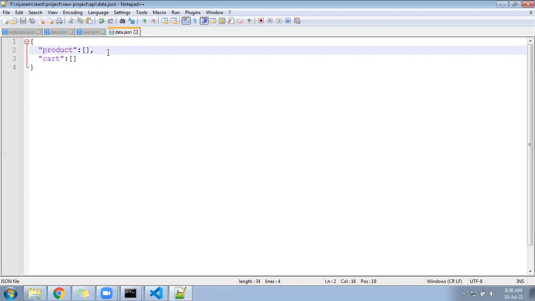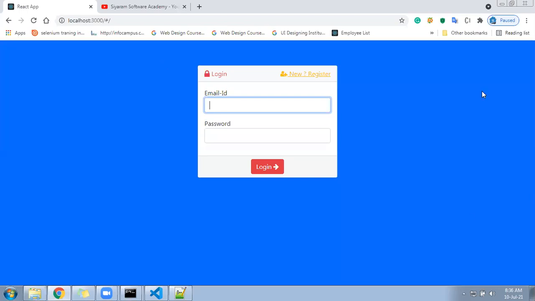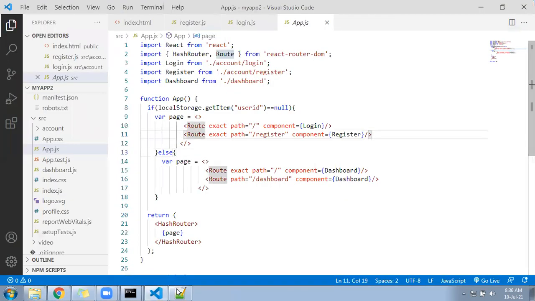Okay, so hope you created. Now, under this product, we will be adding two products as static, just to test the project. When the user comes here, instead of displaying the login page, we'll display a list of the products with two buttons, login and register. So let's go here, and in this file, add.